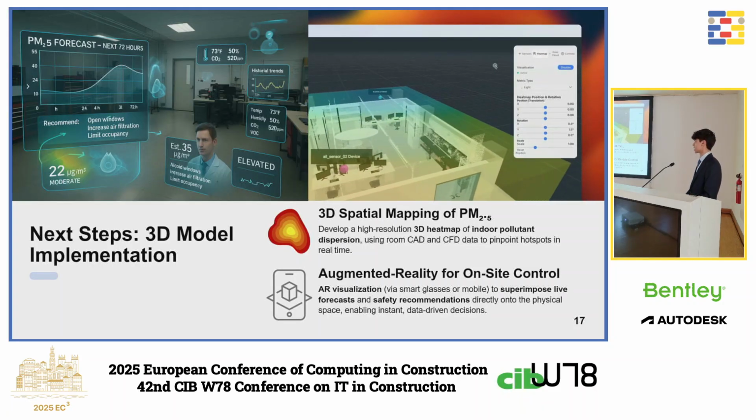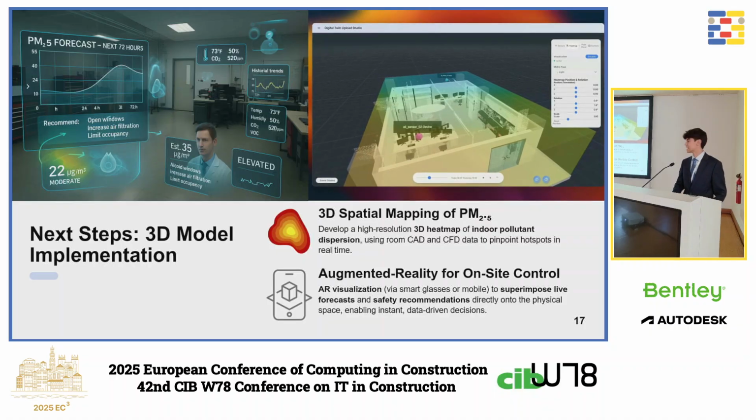And of course, another topic that we would like to deep dive into is augmented reality for on-site control. So AR visualization with a superimposed live forecast and safety recommendations for the facility managers, but also for the occupants, so they can see in real time their spaces, their sensors, forecast, and all of that. So that's really interesting, and we're currently working on that.